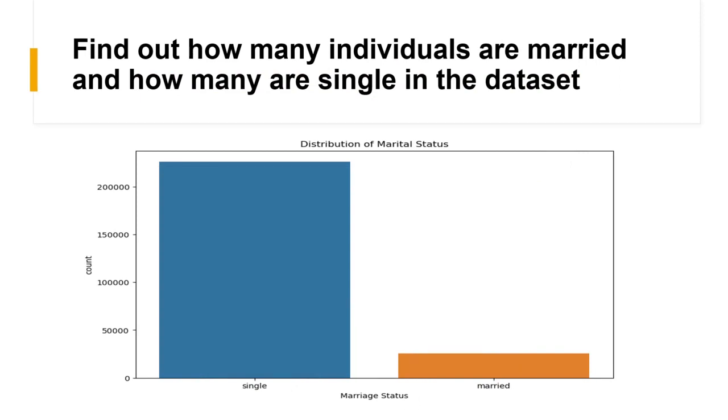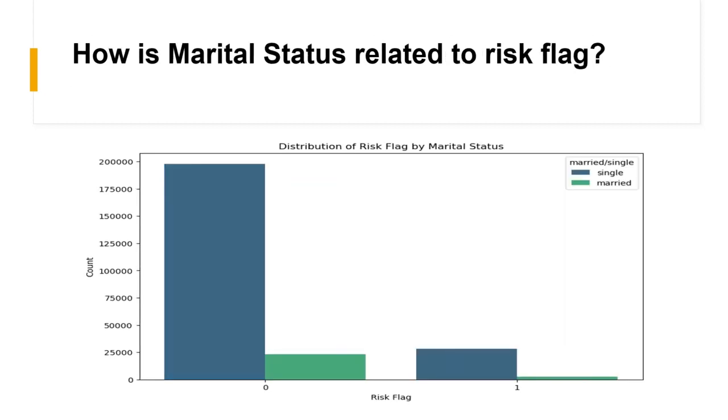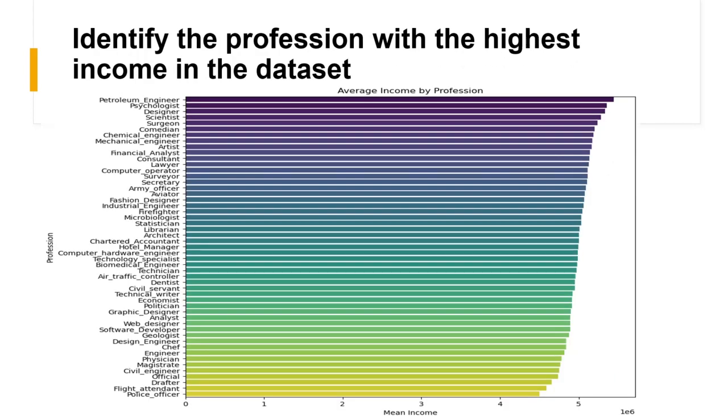This graph tells about how many individuals are single and how many are married. You can observe that singles are higher compared to the married. This one tells about marital status related to the risk flag. You can observe that blue indicates single and green indicates married. Blue has the highest risk. It means singles have a higher risk compared to the married.